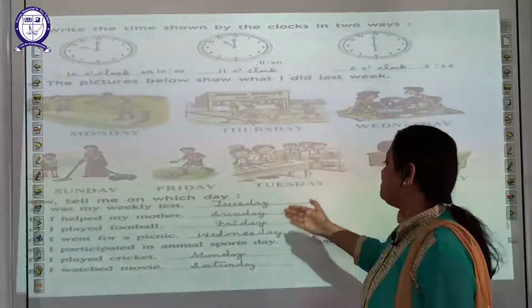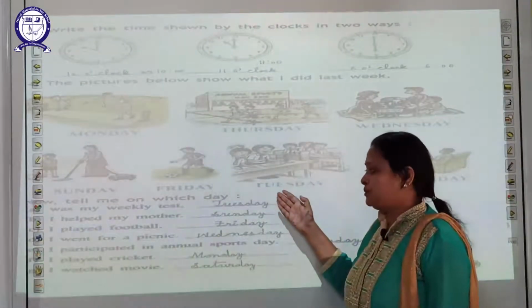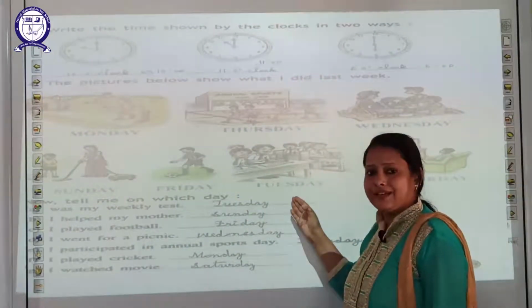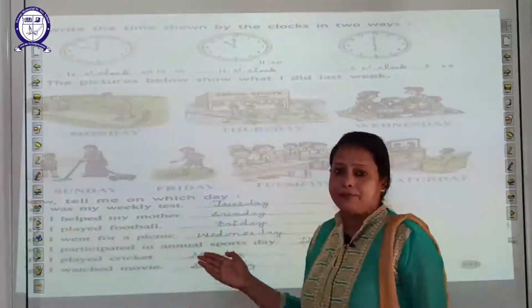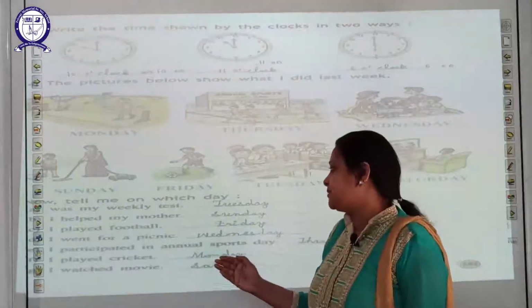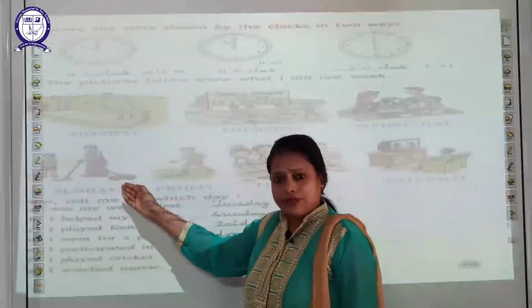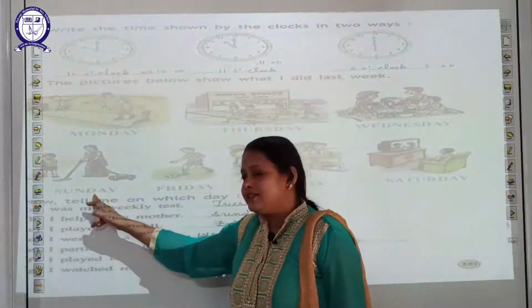This picture, students, shows that the boy is doing the weekly test, and the day is Tuesday. Next, I helped my mother. This picture shows the boy helping his mother, and the day is Sunday.